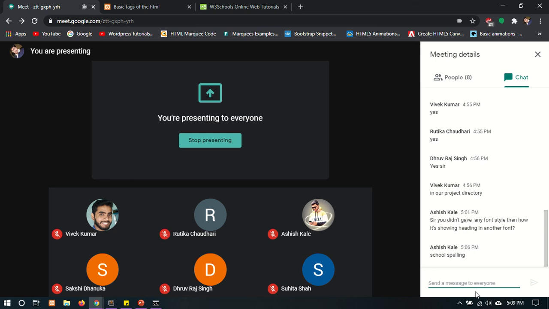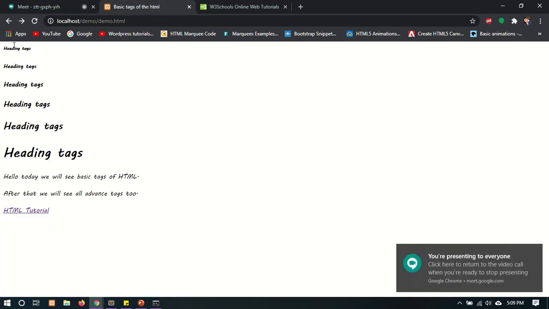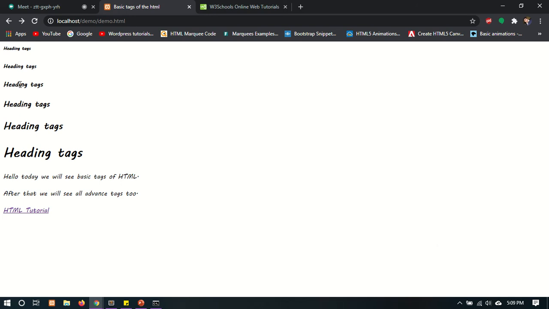These heading tags are automatic. We don't need to give the style of these heading tags because their fonts are already set. HTML में इसके fonts को पहले से ही सेट करके रखा गया है. So there is no need to give the style or CSS for these heading tags.